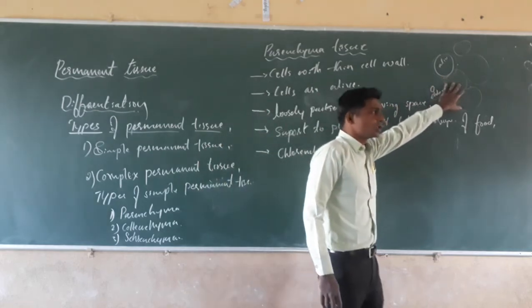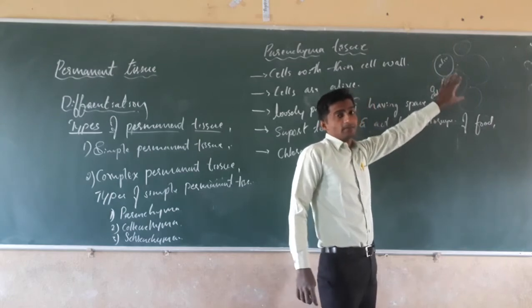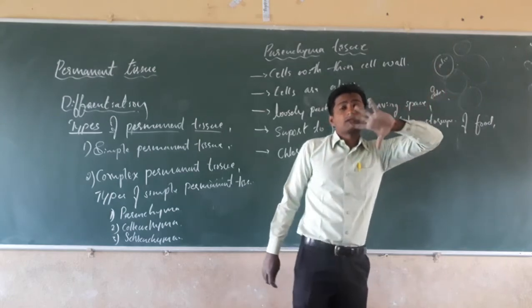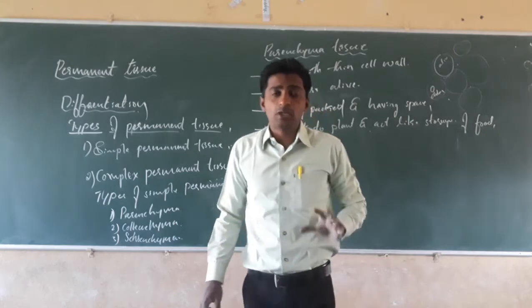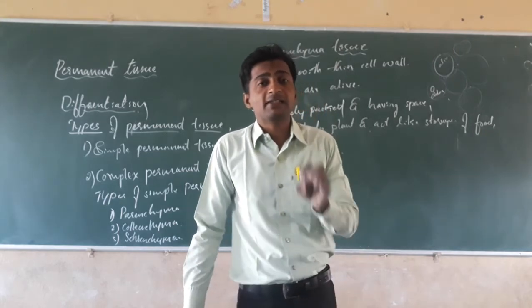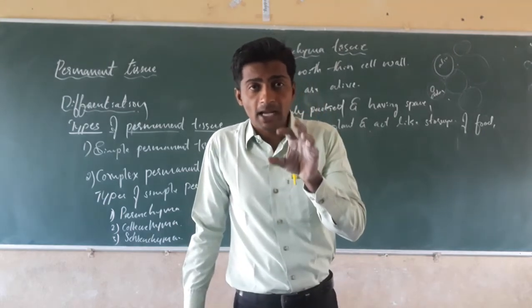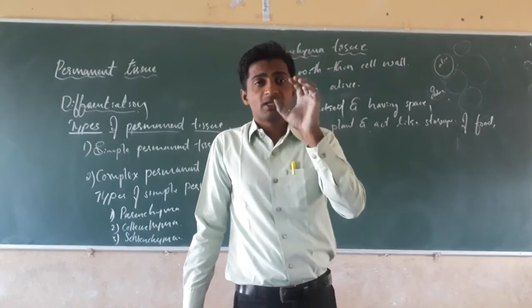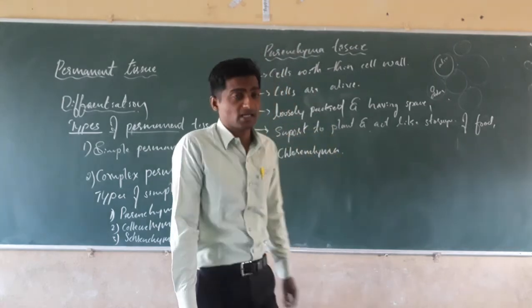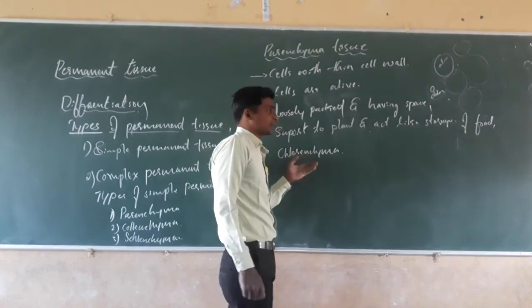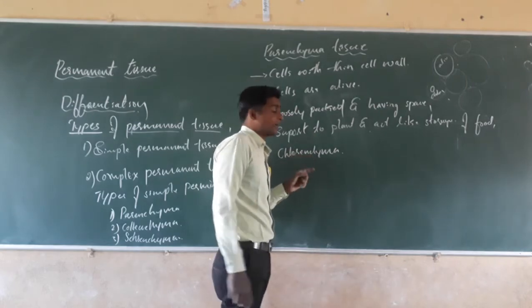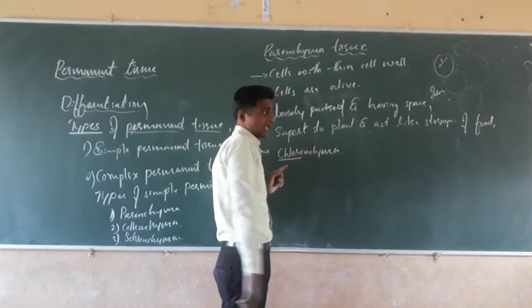The parenchyma tissue contains chloroplast and helps in photosynthesis, and is called chlorenchyma due to the presence of chloroplast.